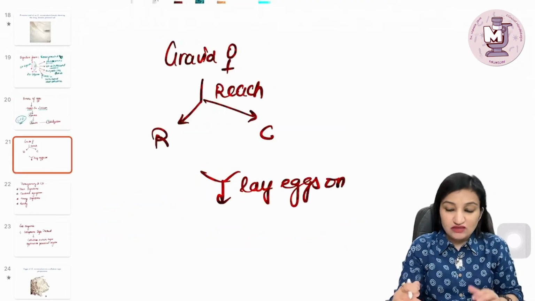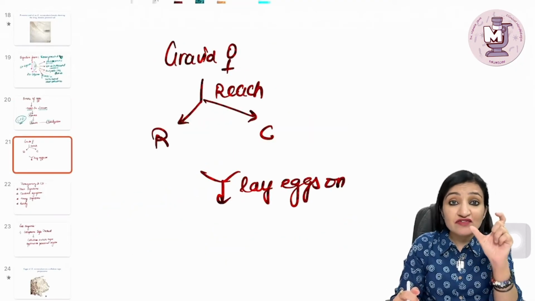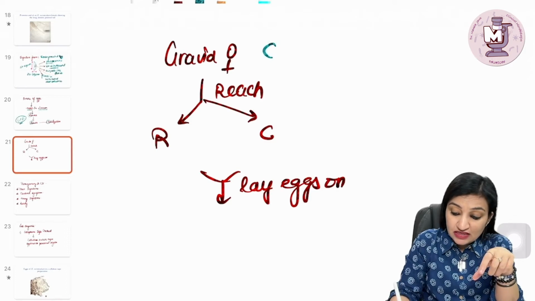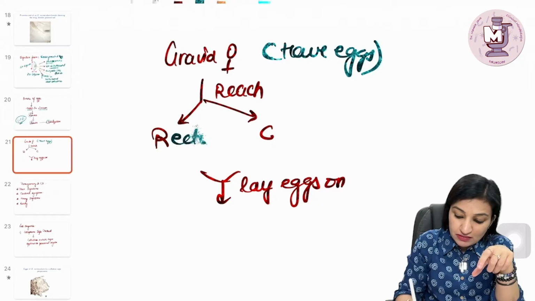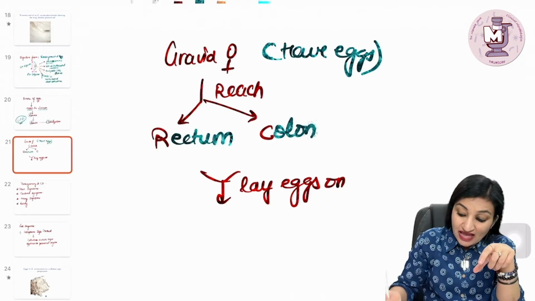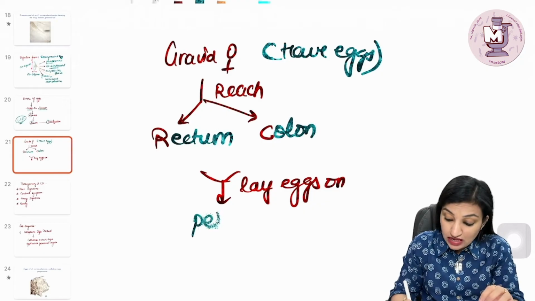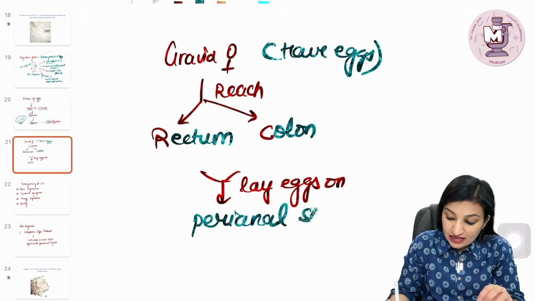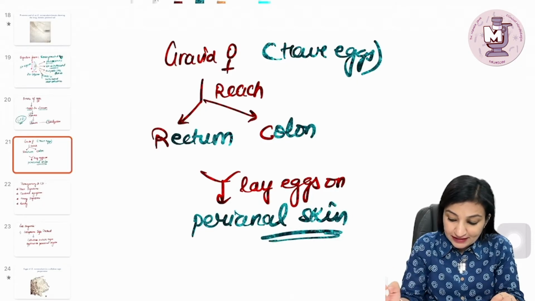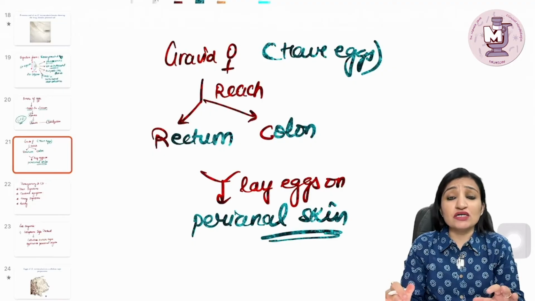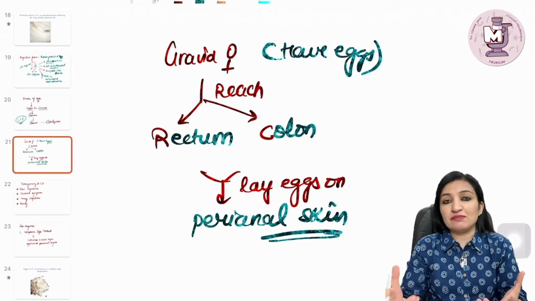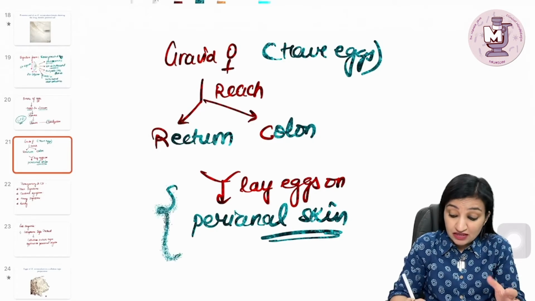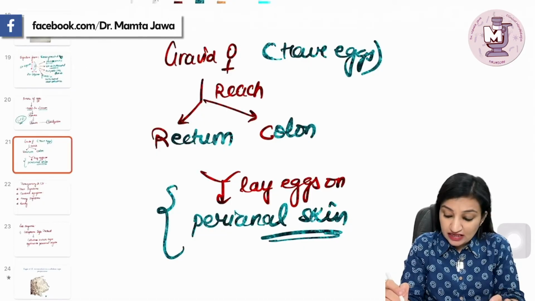So, once the fertilization has happened, the gravid female worms carrying the eggs are going to reach the rectum and colon, and they will start laying eggs on the perianal skin. All right. So this is pretty important. This is one example of a nematode where the eggs are not going to be present in the feces. Very, very rarely you might see eggs in the feces. The eggs are typically deposited on the perianal skin.